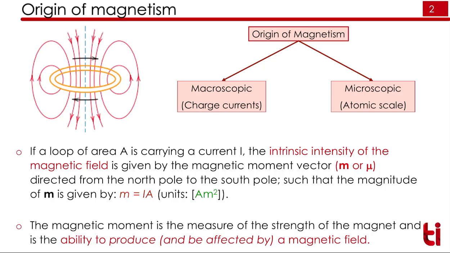Now if we have a wire having area A and carrying a current I, the magnetic moment due to that current is given by M, equal to I into A. Here the magnetic moment is the ability to produce or get affected by a magnetic field. The basic unit of magnetism is known as magnetic moment, which we show by M or mu. It gives the ability of a material to produce or get affected by a magnetic field.